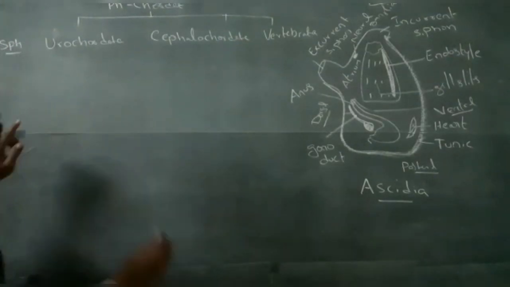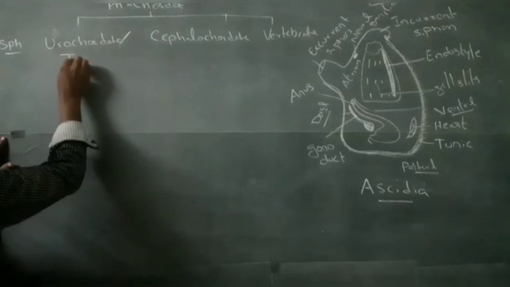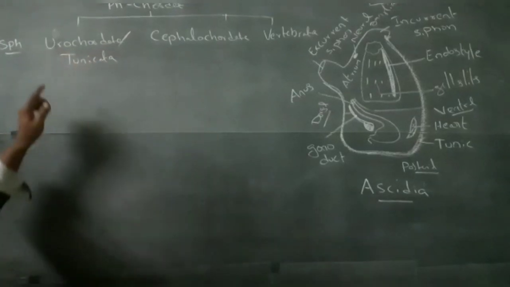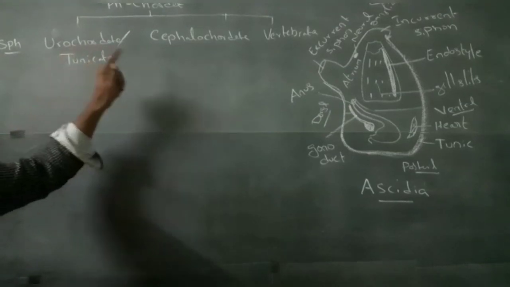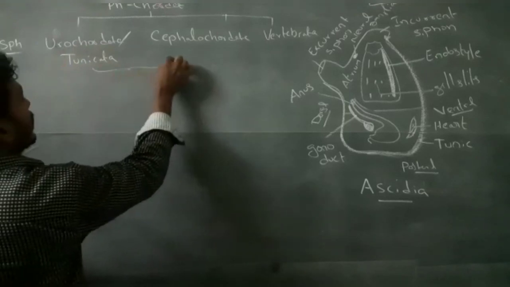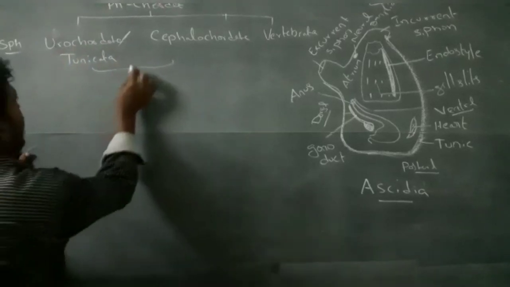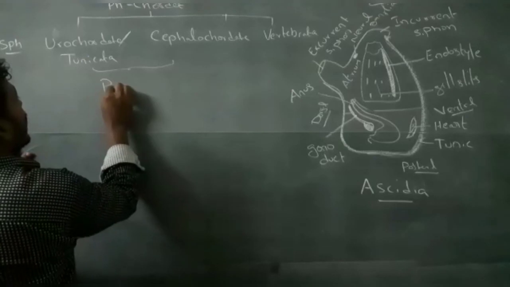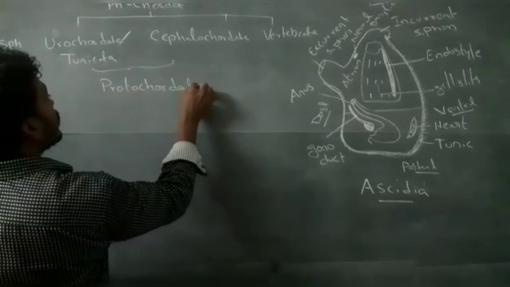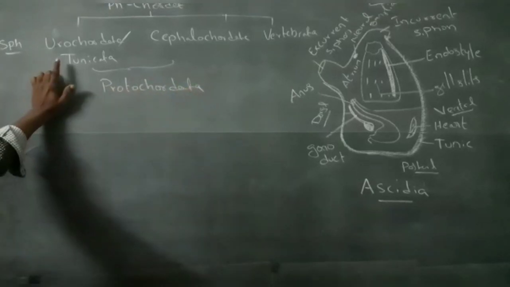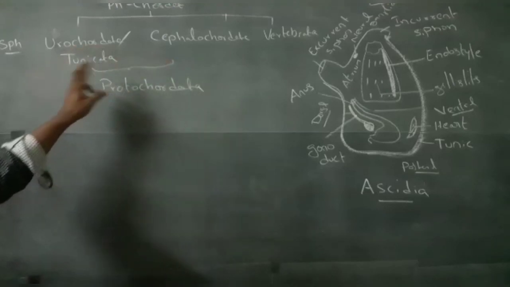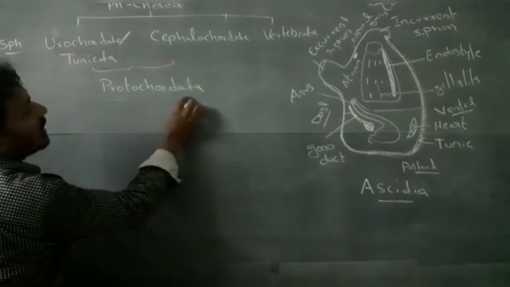Urochordata is also called Tunicata. Urochordata and Cephalochordata, these two are referred to as Protochordata.